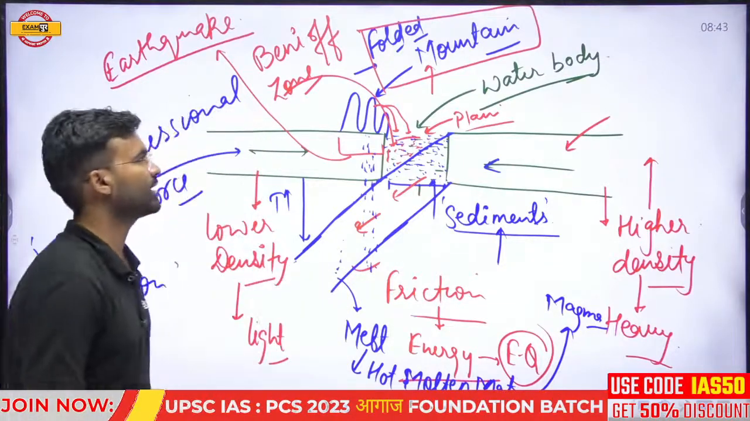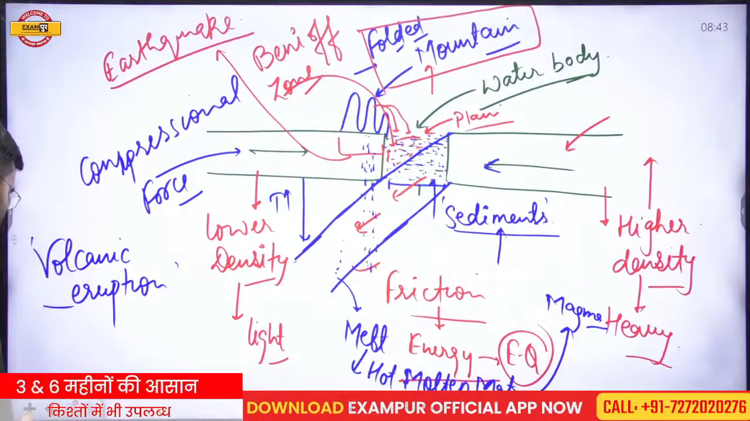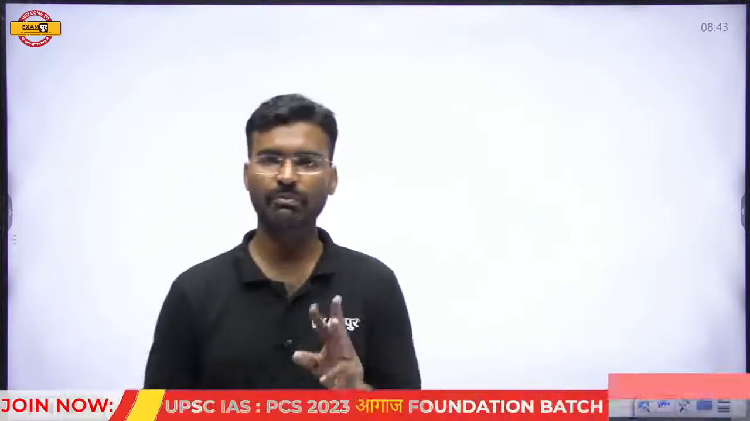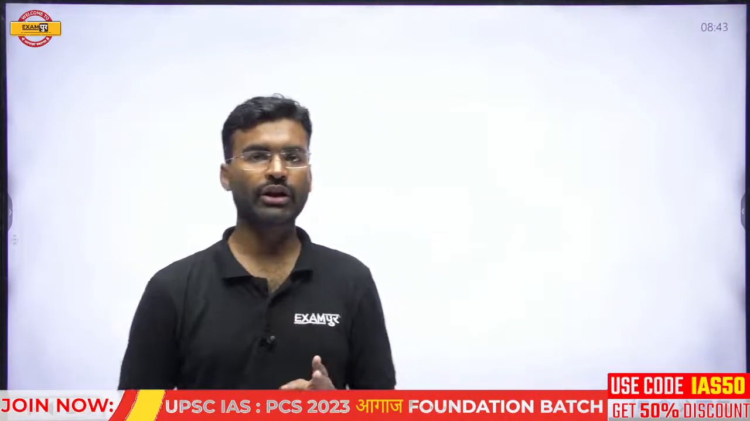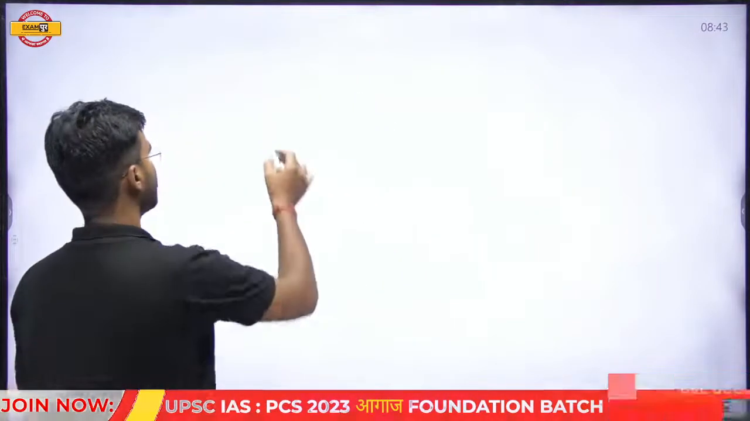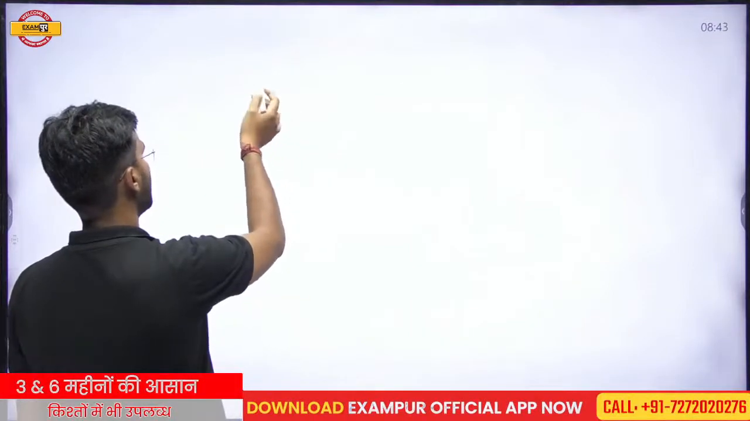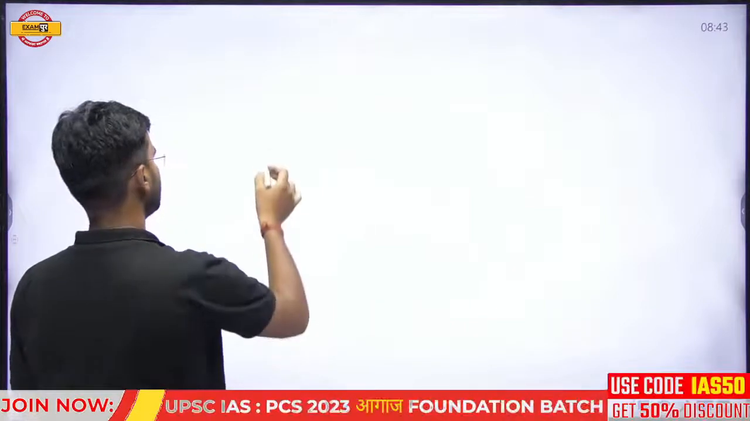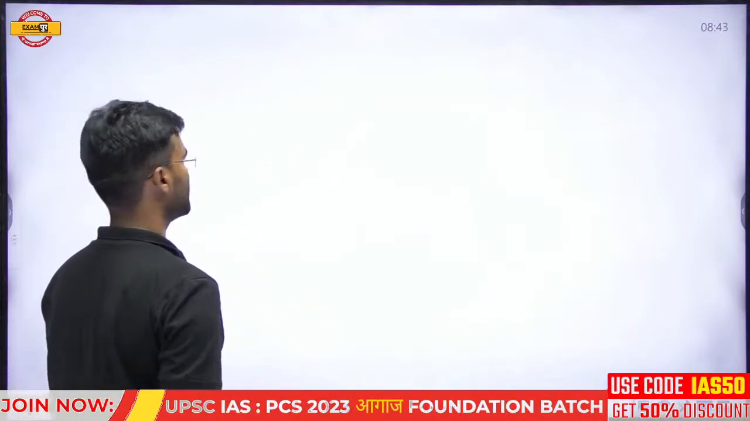So this is the convergence plate movement. There are three cases found in this convergence plate movement on the basis of the plate differences. If the convergence is taking place, and we understand that there are two types of plate, then there are three possibilities for the convergence.